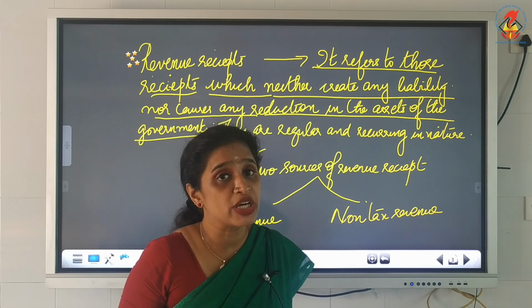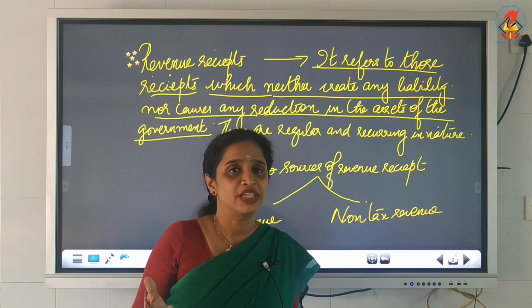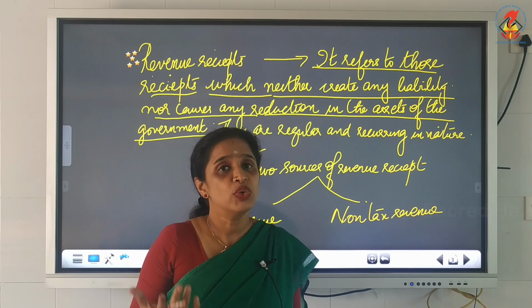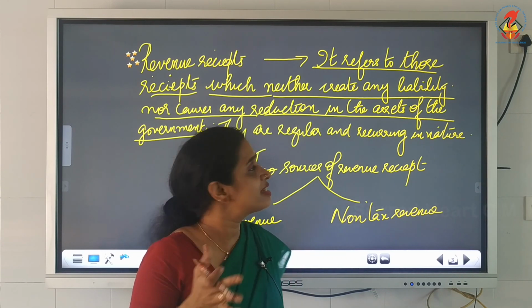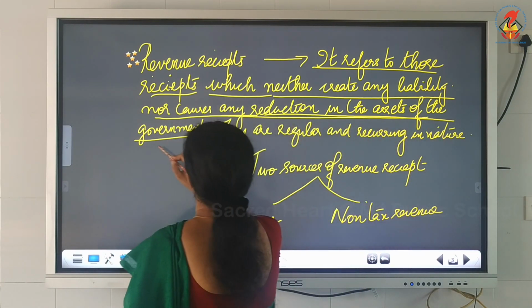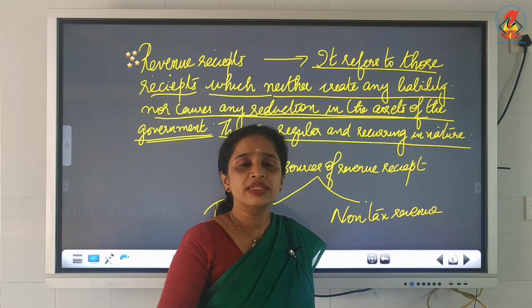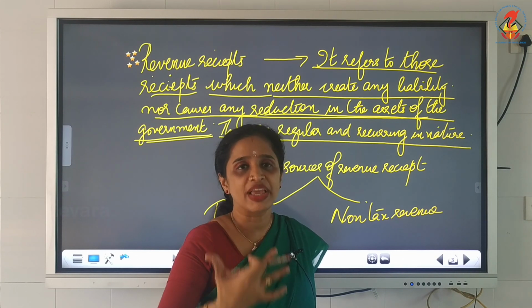So you have to be very careful when you use the words: neither create any liability nor cause any reduction in the asset of the government. And they are regular and recurring in nature. They occur regularly, that means they are repeated and come every time.